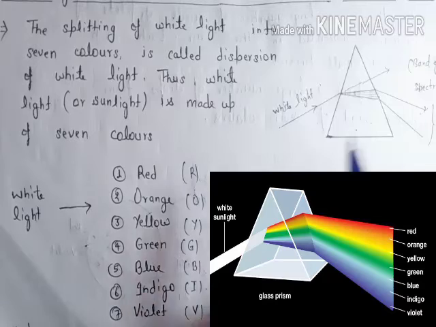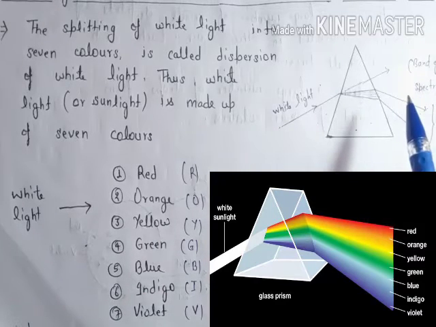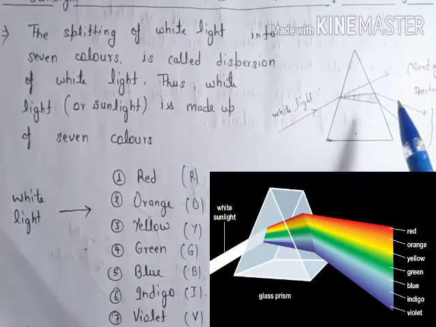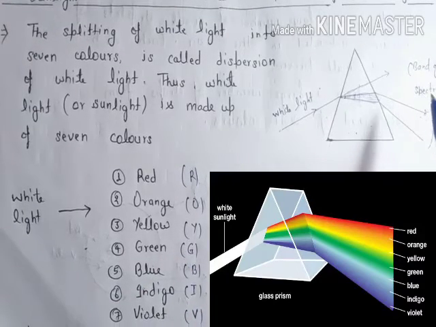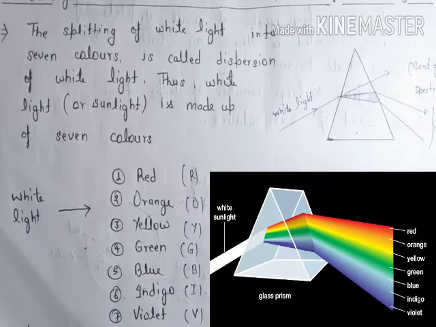While traveling through vacuum, they all have the same speed, but when they travel through a medium, their speeds are different. Red light is the fastest and violet light is the slowest, and the fastest light bends less.